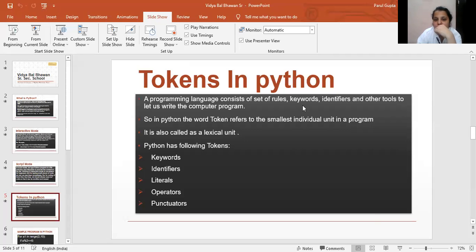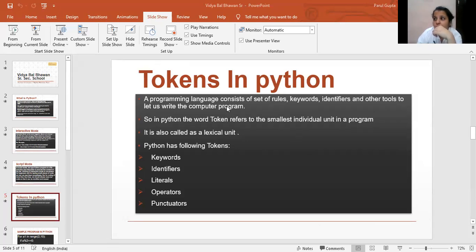Yes, so now come to our next topic, that is tokens in Python. The first topic, tokens. What do you mean by this term token? Tokens are basically the smallest individual unit in a program. Like what is written here, just have a look. A programming language consists of a set of rules, keywords, identifiers, and other tools to let us write the computer program.